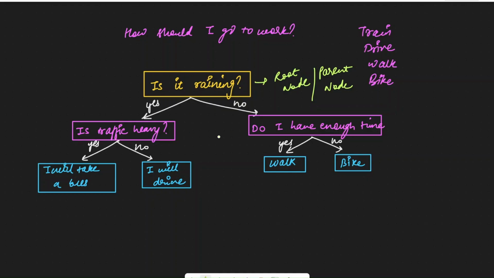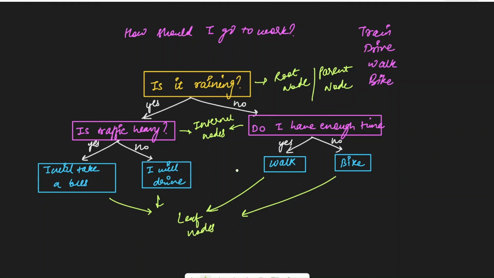Then these nodes, which are shown in pink color, they are called internal nodes, because from these nodes, more nodes are arising. And then these blue ones, they are called leaf nodes. So the naming convention is, first is a root node or a parent node, then internal nodes if they have more nodes attached to them, but if they don't have any more nodes attached to them, then they are called leaf nodes. These are all decision boundaries that we have to choose, and the leaf nodes are the ones which will give you your output.